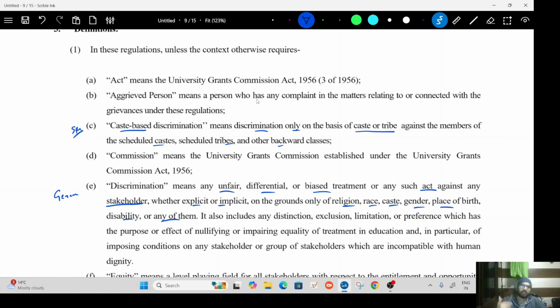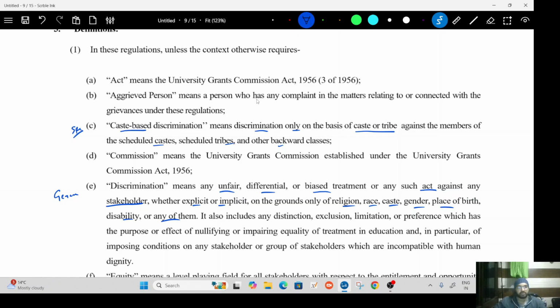Although it would have been better if language had also been made a part of this grouping, right now language is not there. So you only have religion, race, caste, gender, place of birth, disability, or any of them. So the term stakeholder becomes very important. We'll define stakeholder also, and try to understand who the term stakeholder involves.